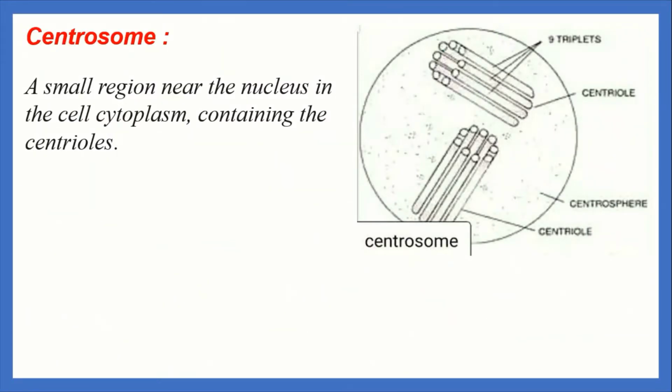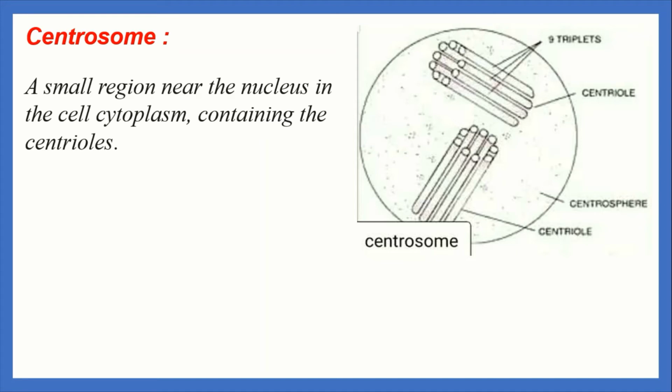Another one is centrosome. You know that centrosome is more present in the animal cell but rarely present in the plant cell.